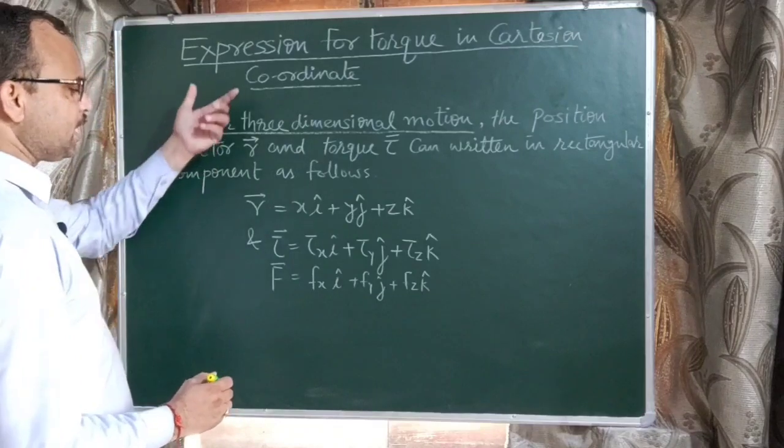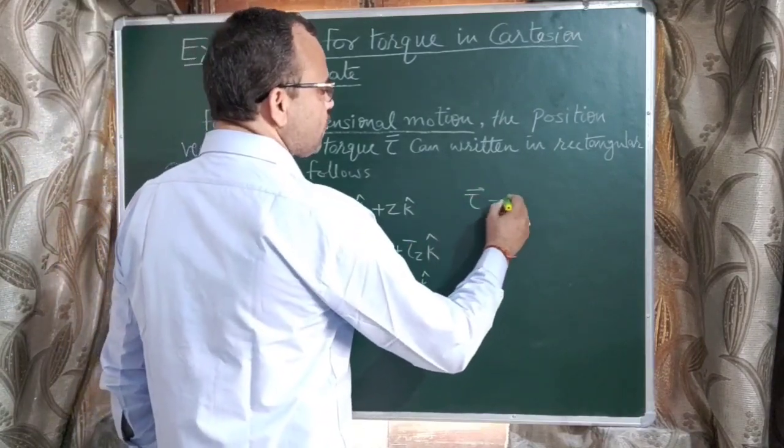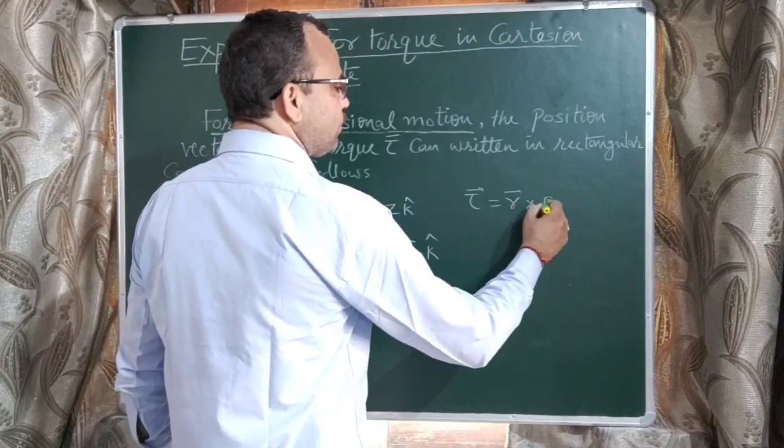So we have to find the expression for torque. As we know, tau equals r vector cross f vector.